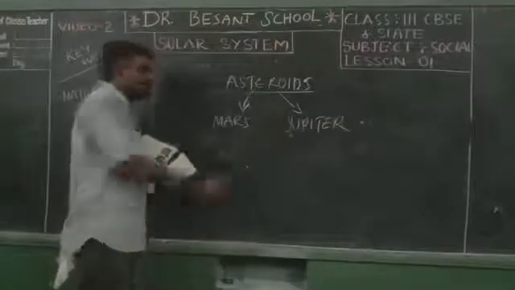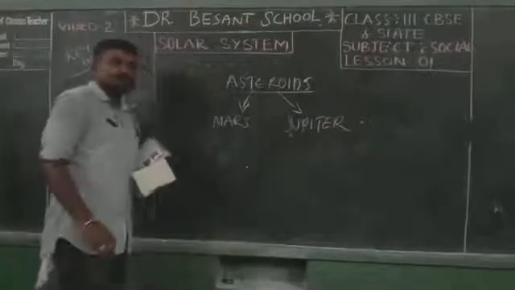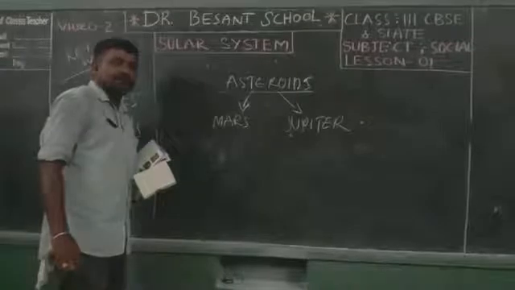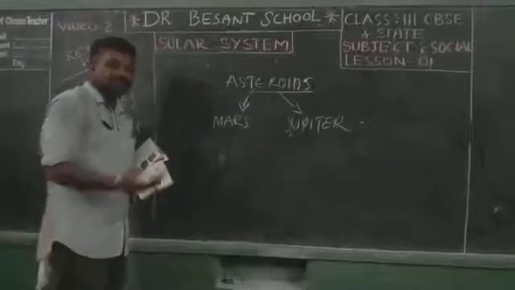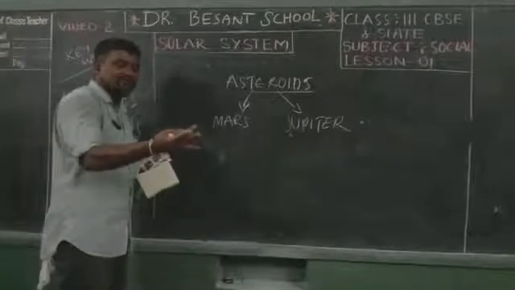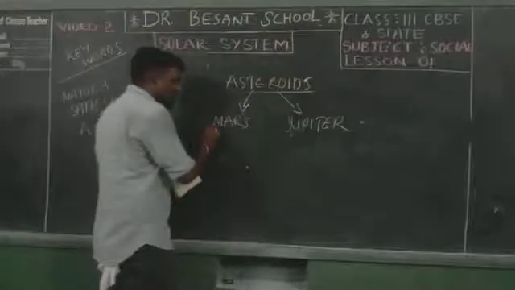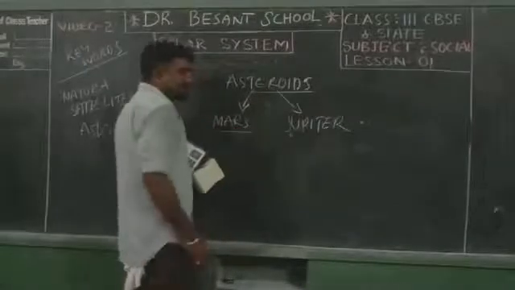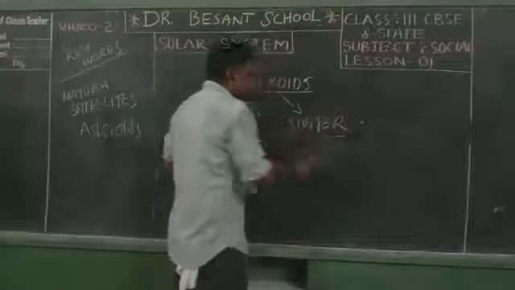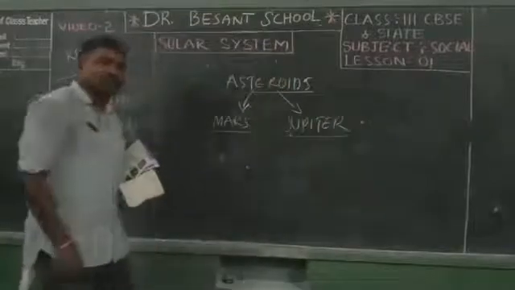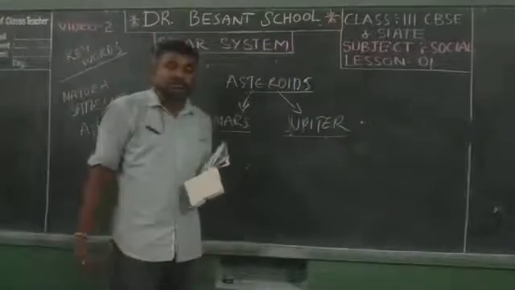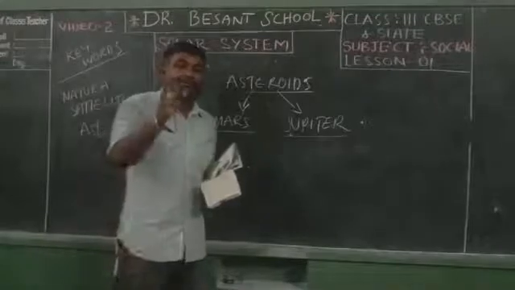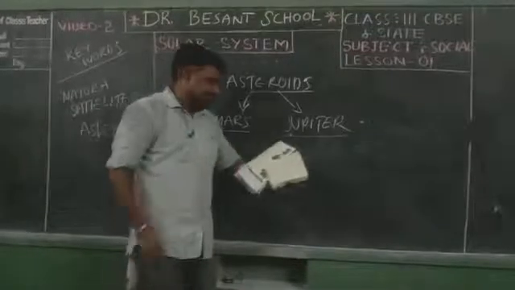You all know Mars is which planet? Red planet. Mercury, Venus, Earth, Mars. Fourth from the star, and fifth one is Jupiter. In the first topic we learned about Jupiter. Jupiter is the biggest one in the solar system.